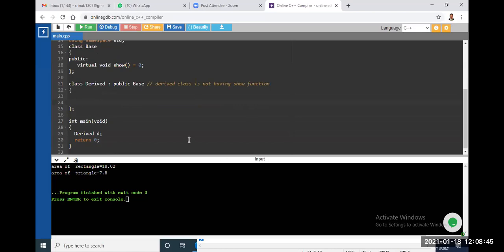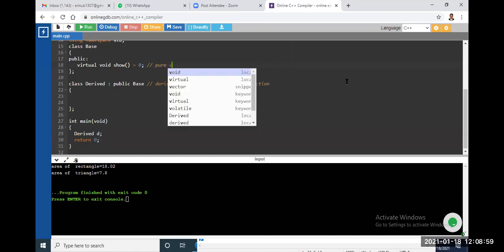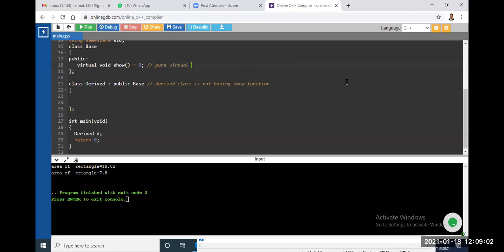Is it visible to you? Yes, sir. We have the virtual void show. It is a pure virtual function. It is declared in the class base here, but it must be implemented in the derived class. Did we implement it in the derived class? No, sir, we didn't. We didn't implement it in the derived class. So that is why the derived class also becomes an abstract class here.